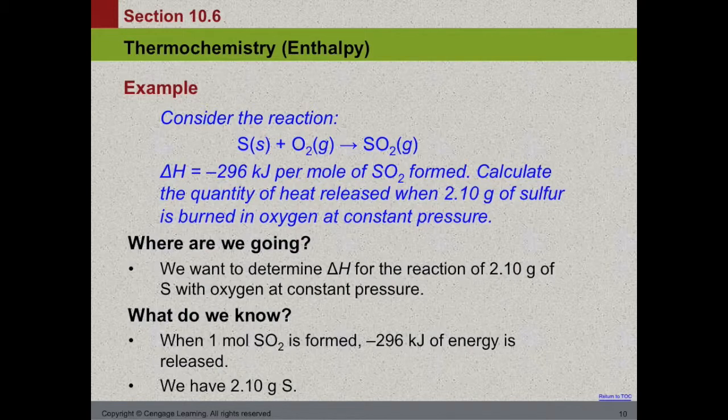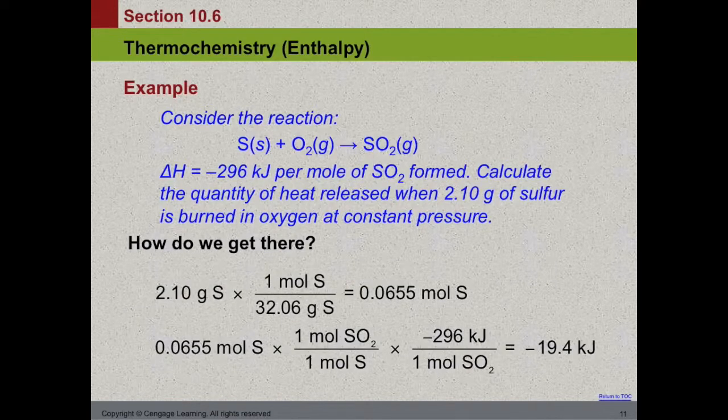So here's an example of a reaction. Sulfur plus oxygen gives us sulfur dioxide. And we're told that the enthalpy, or the energy released, is negative 296 kilojoules per mole of SO2 formed, meaning we will release, or it's an exothermic process, 296 kilojoules when we form 1 mole of SO2. So we need to calculate the amount of heat released when 2.10 grams of sulfur is burned. So starting off, when 1 mole of SO2 is formed, negative 296 kilojoules of energy is released. The negative signifies it's an exothermic process, and we have 2.10 grams.